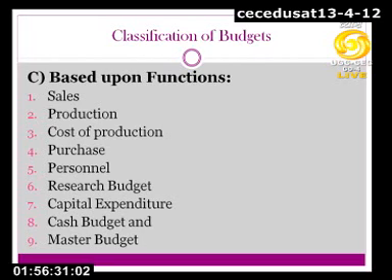They all three are the elements of cost, as we call it. So that is your cost of production budget. And after this we will be talking about the fourth functional budget, that is the purchase budget. The purchase budget is about how much raw material we need to purchase if we are using raw material, how much semi-finished product we need to purchase if we are using semi-finished product, or if we are into trading, then how many units of the finished product we need to purchase.